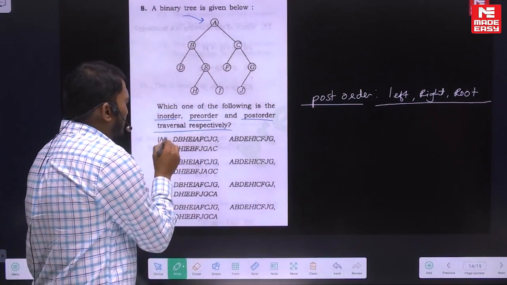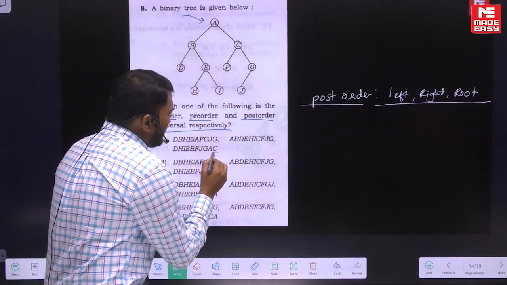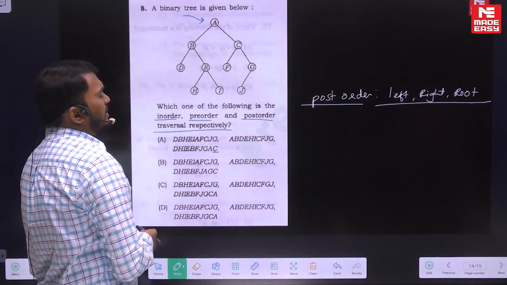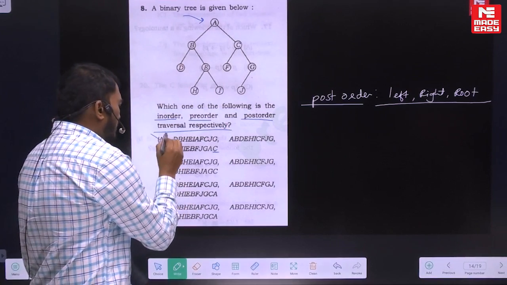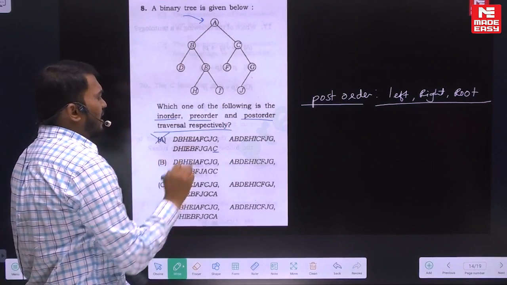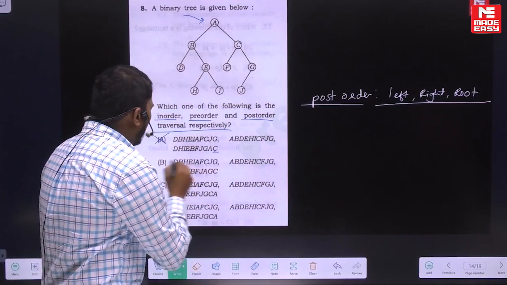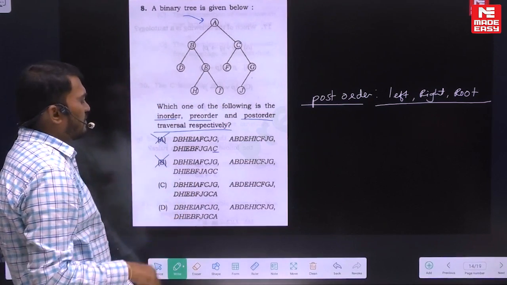Okay, if you observe option A, C is visited last. So this is not a post order at all. In post order, the root will be visited last. So option A is absolutely wrong. No need to check anything else. And option B is also absolutely wrong. So that is not a post order at all.